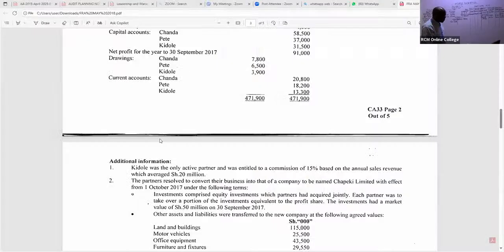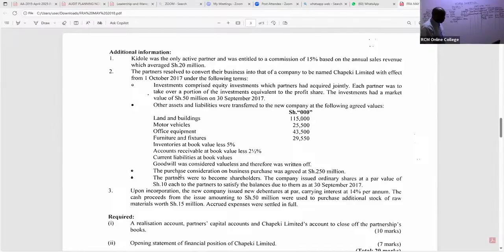Now, ladies and gentlemen, we continue. So look at this note. The purchase consideration on business purchase was agreed at 250 million. That's 250,000. Remember, we are cutting 3 zeros. We've been cutting 3 zeros.